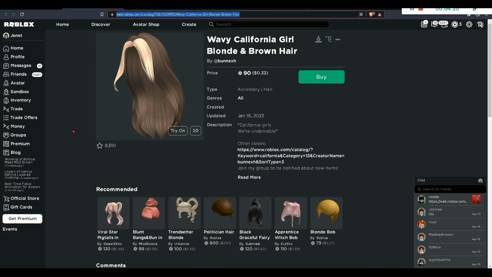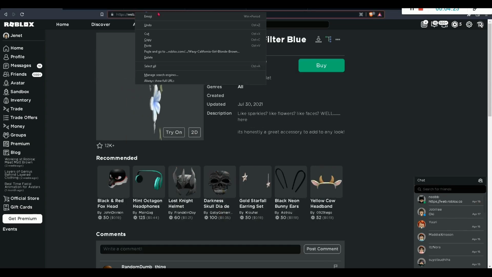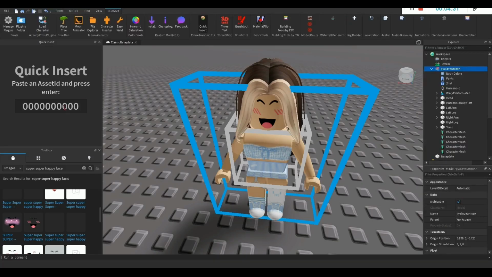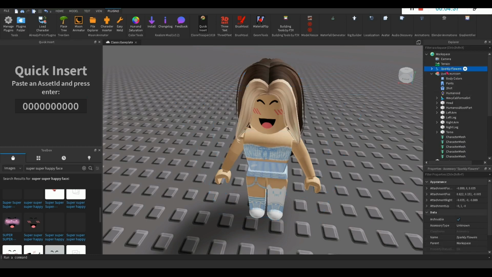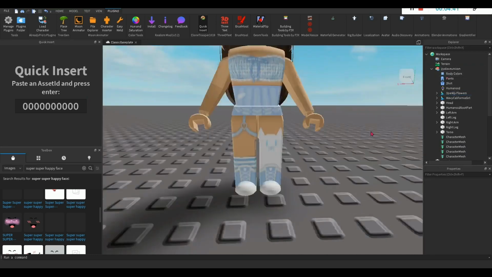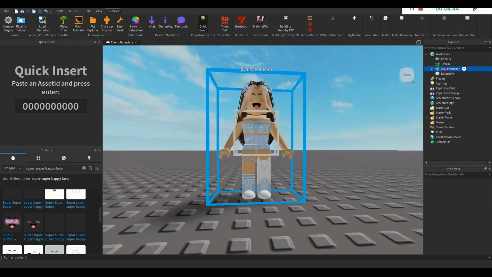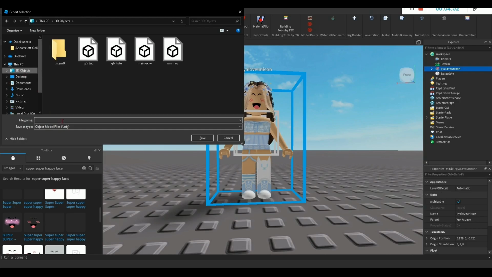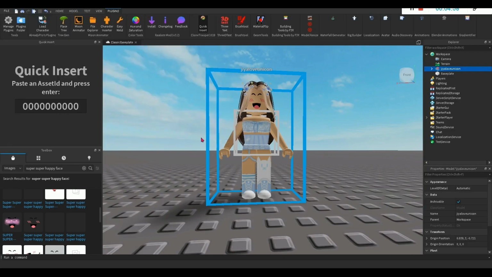Now I just need to add an accessory, which is this one. I'm just gonna right click, copy, and click insert, paste that, and do the same thing. Just drag it into it, just like that. Once you're done with that, right click on your character and choose export selection and save it wherever you want. I'm just gonna save it here and name it GFX tutorial.